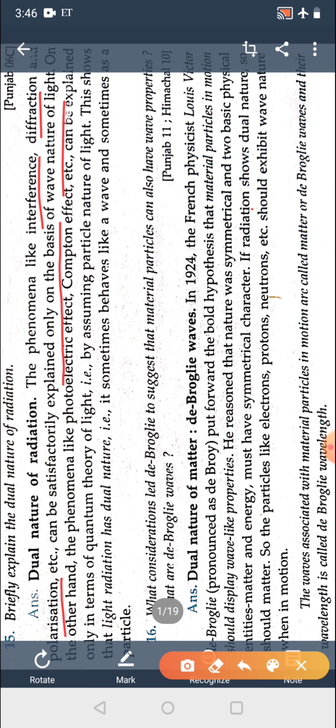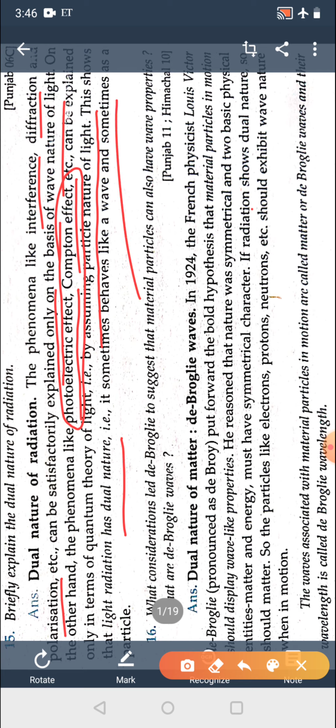But phenomena like the photoelectric effect, which we have already studied, and the Compton effect show that light behaves as a particle. So by assuming the particle nature of light, radiation has a dual nature. It means light behaves like a wave as well as a particle. Sometimes it behaves as a wave and sometimes it behaves as a particle.